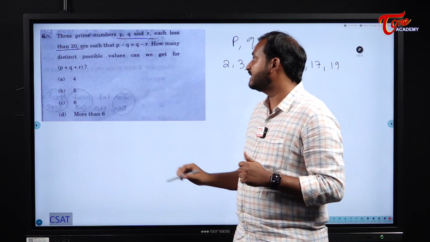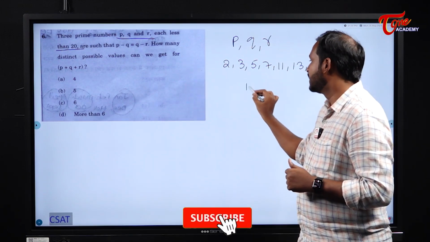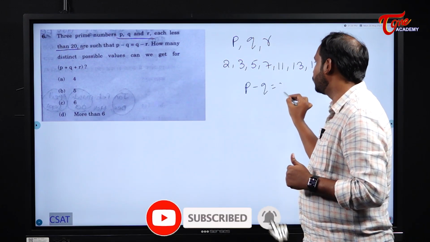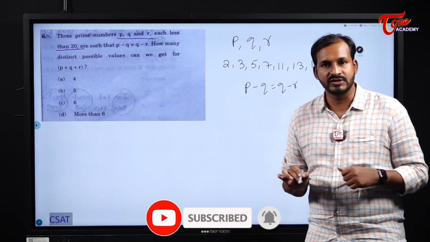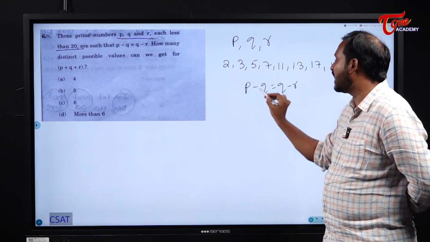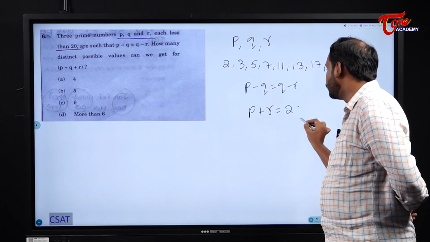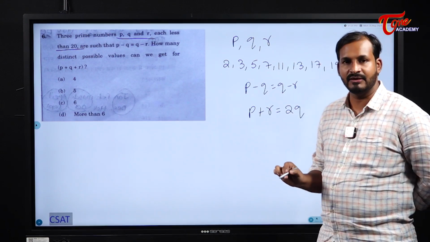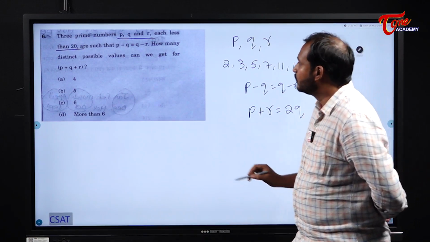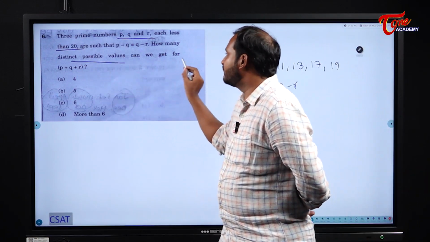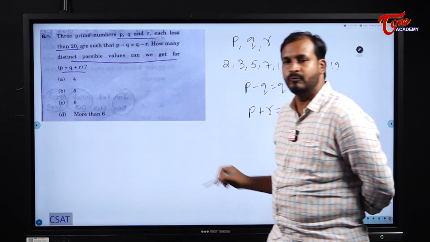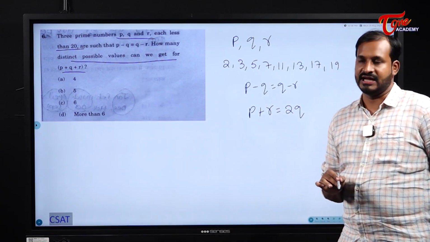Okay, the relation between them was given as P minus Q is equal to Q minus R. P minus Q is equal to Q minus R. From this, if I send R to that side, what does it become? P plus R, that is equal to 2Q, right? If I send Q to this side, it will become 2Q. Now, how many distinct possible values can we get for P plus Q plus R? That is the question they are asking us here.